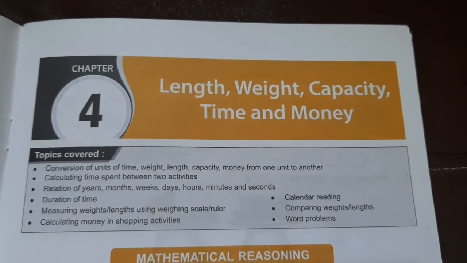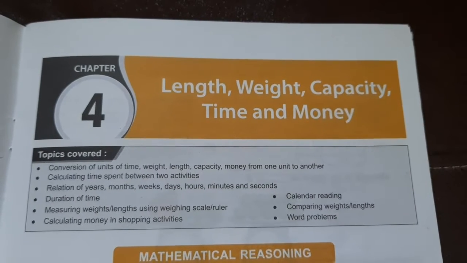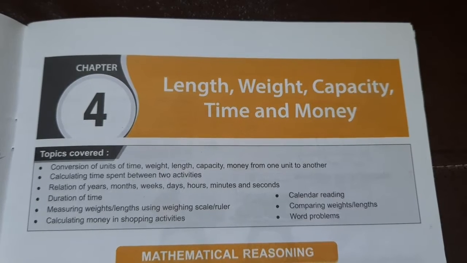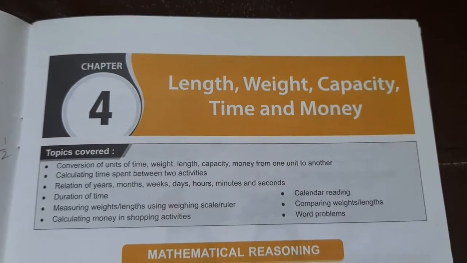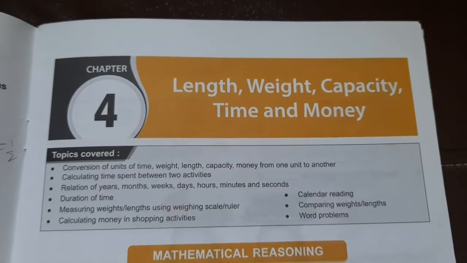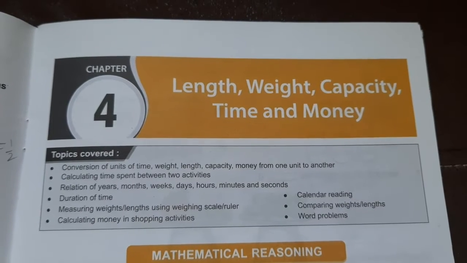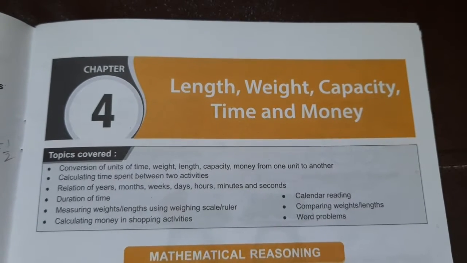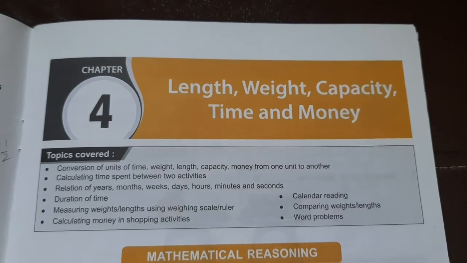Fluids are measured based on how much space they occupy in a container. Fluids are nothing but liquids, such as water, milk, juice, oil, etc. They can't be measured in grams, kilograms, meter, centimeter, or seconds, so they are measured in liters.